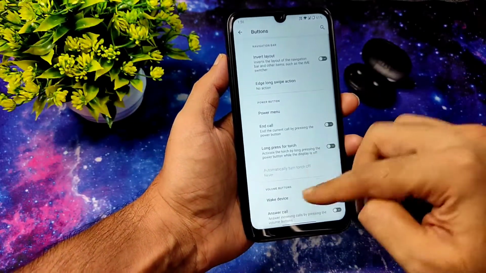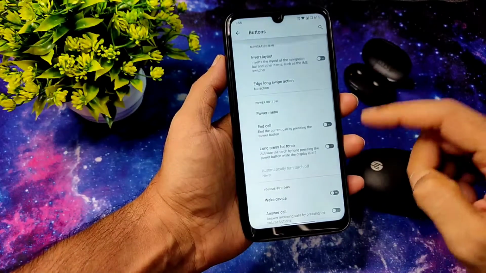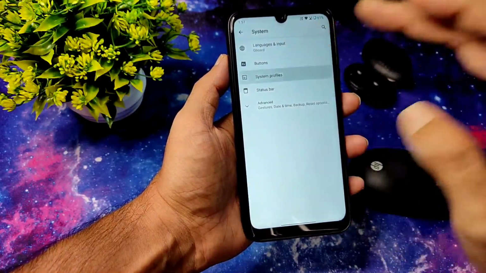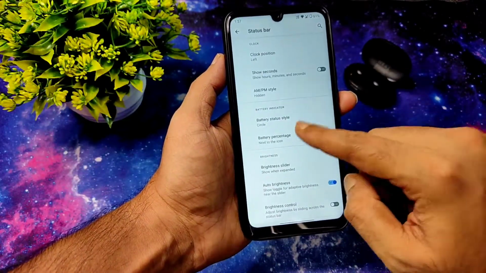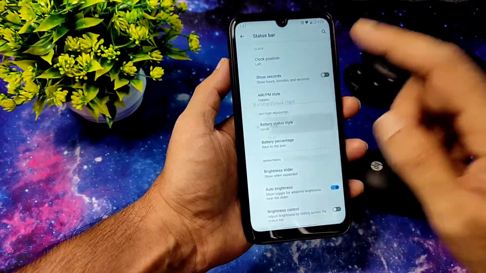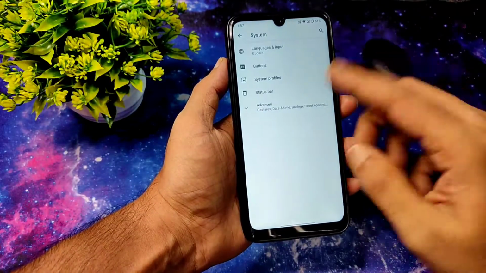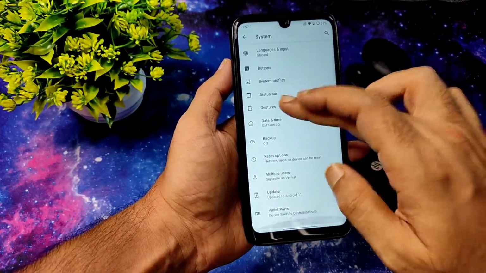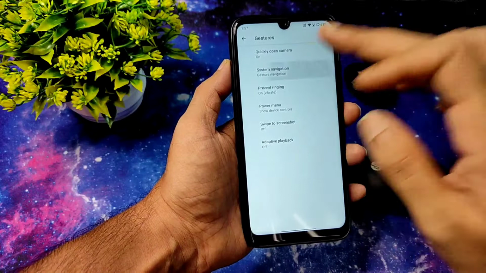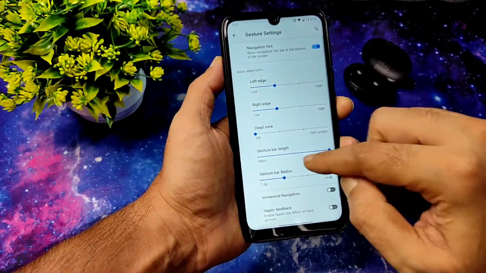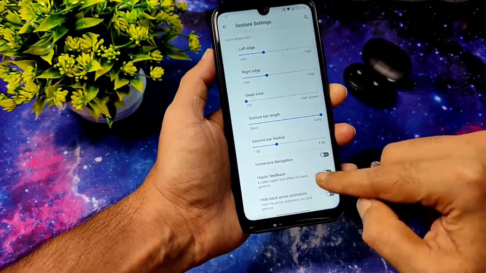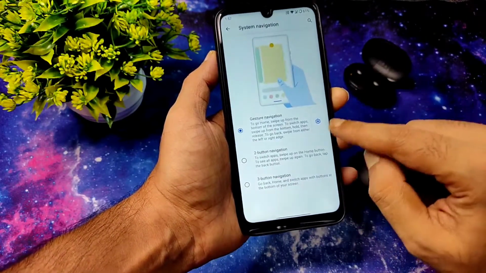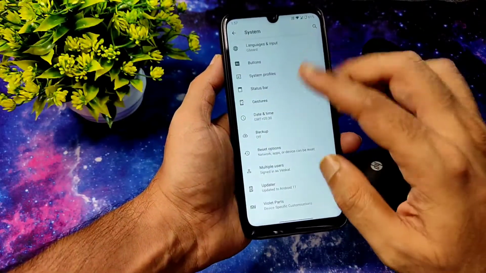You get buttons here. You can choose some of the shortcuts in this ROM. In the system profiles also you can adjust, status bar also given here. Here you can choose the battery status style. Only 3 are given, but anyhow it's given in the advanced section. Here in the system navigation, you can adjust the gesture bar length, radius also, and also the immersive navigation haptic feedback you can enable or disable in the gestures.